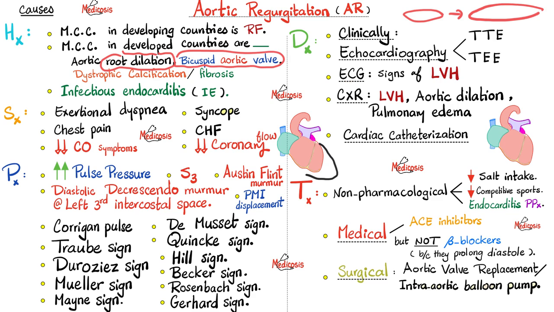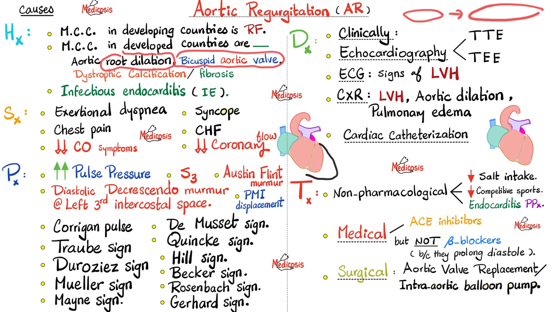If we do EKG, we might find the findings of left ventricular enlargement. In the vast majority of cases, the EKG cannot tell you the difference between concentric hypertrophy and eccentric hypertrophy, but it will tell you that the left ventricle is larger. If we do a chest X-ray, you might find the left ventricular enlargement, aortic root dilation, and pulmonary edema.